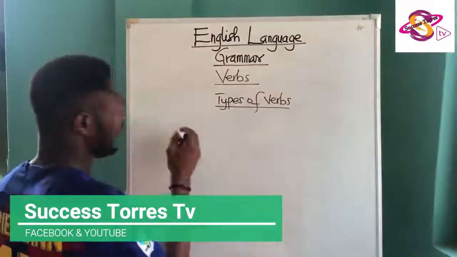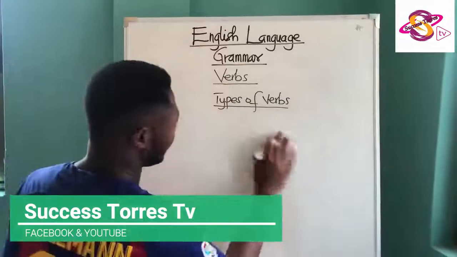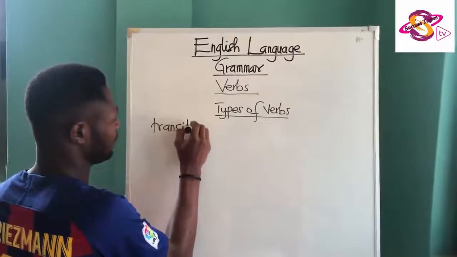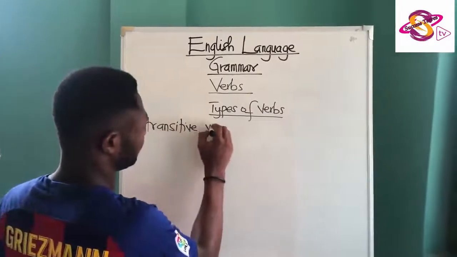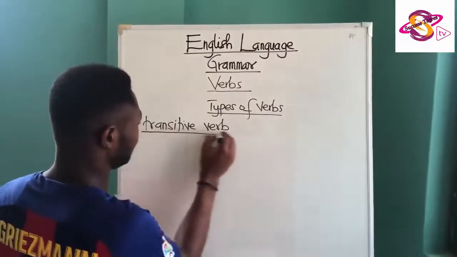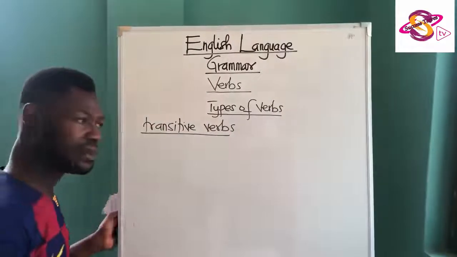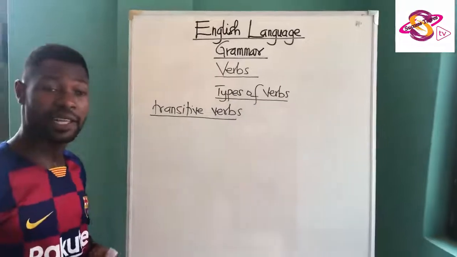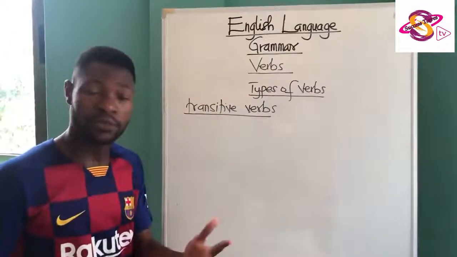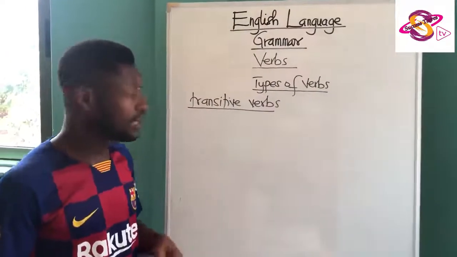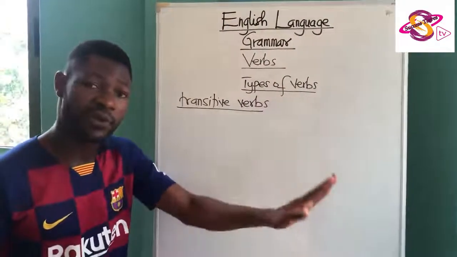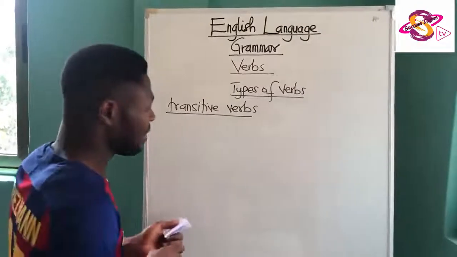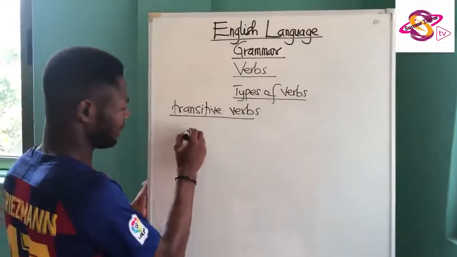So the area I find fascinating has to do with transitive verbs. We have transitive verbs, and then the opposite is intransitive verbs. Transitive verbs are verbs that require you to bring an object after the verb. But intransitive verbs don't require any object. It's not compulsory. Now let's look at transitive verbs. For example, enjoy.